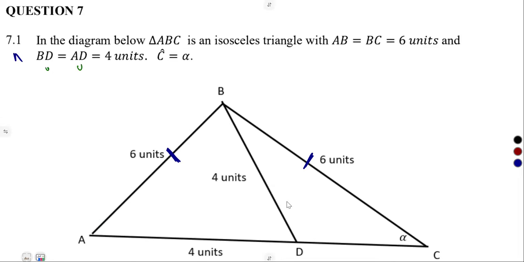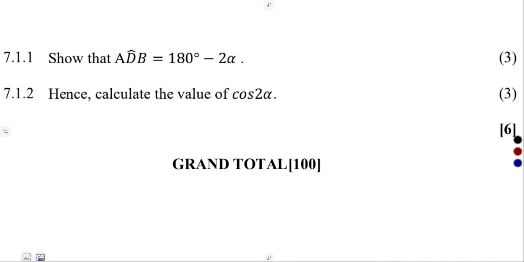From B to D, this side is the same as AD, this side, which is 4 units. And angle C is given as alpha. From this information, 7.1.1, show that angle ADB is 180 minus 2 alpha.